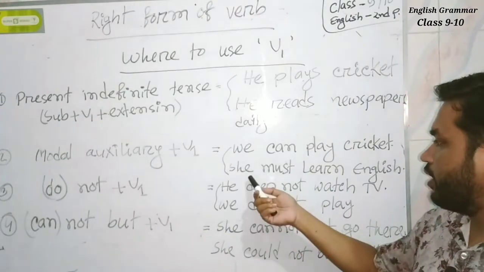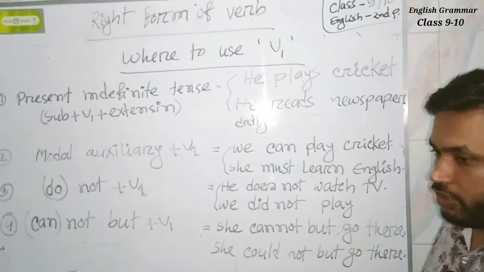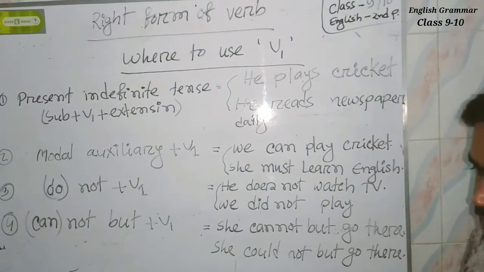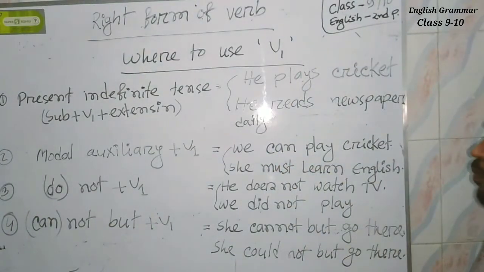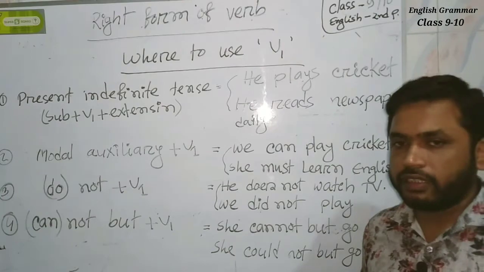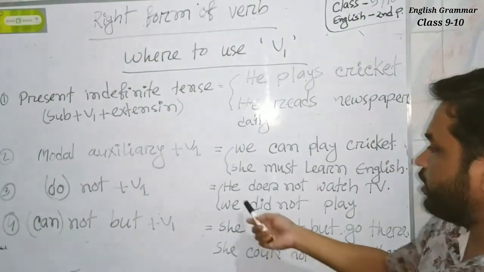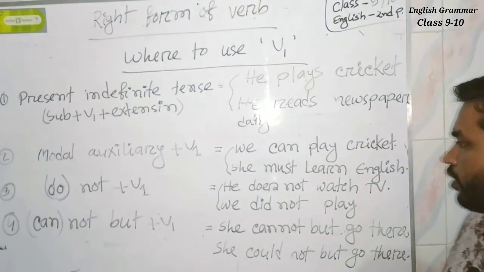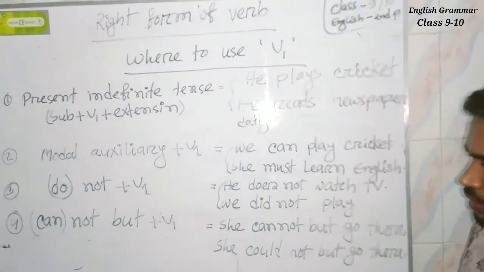And in the second sentence, she must learn English. Here must is a modal auxiliary and learn is a present form. And the third rule is: after do not, does not, did not we use B1, such as he does not watch TV, and we did not play.